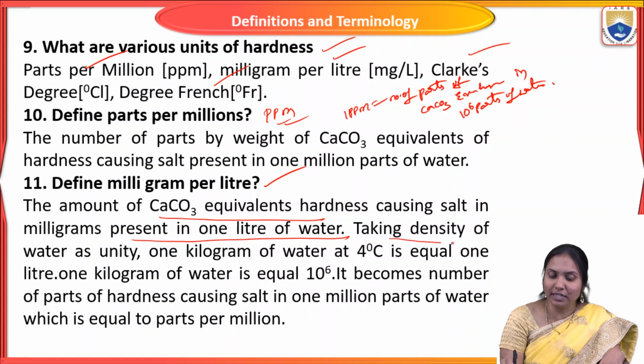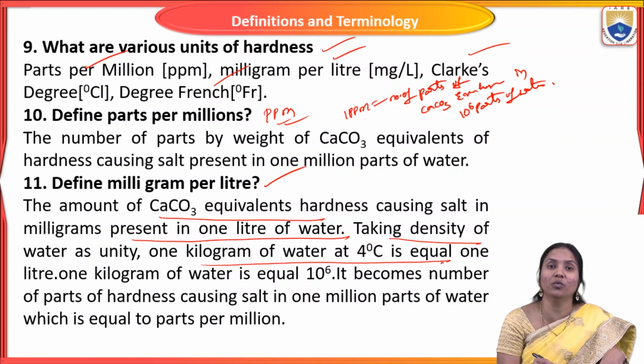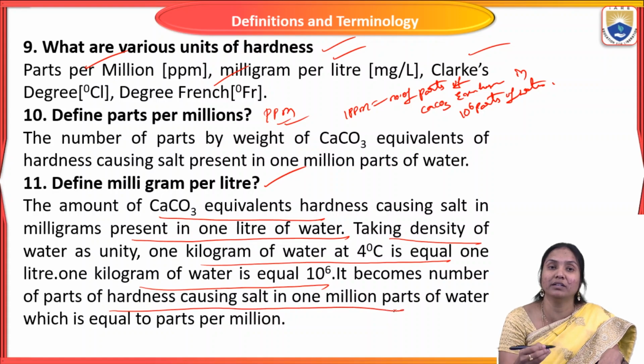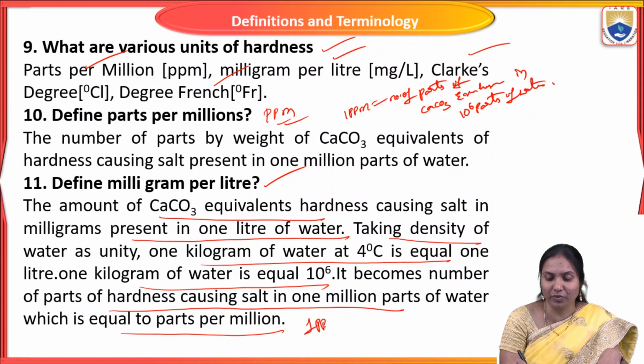Taking the density of water as unity, 1 kilogram of water at 4 degrees centigrade is equal to 1 liter. So 1 kilogram of water is equal to 10^6 parts, and it becomes the number of parts of hardness-causing salt in 1 million parts of water, which is equal to parts per million. So that means 1 ppm equals 1 milligram per liter. Mathematically, both are equal.